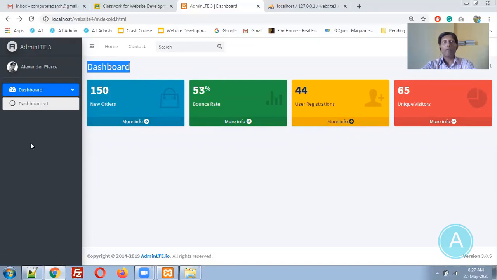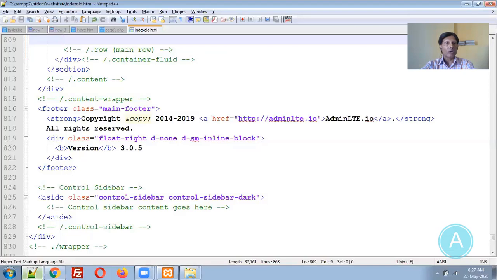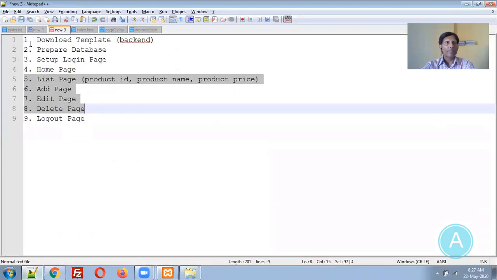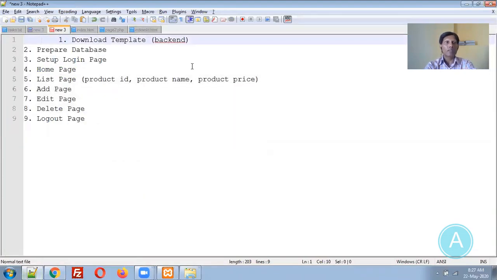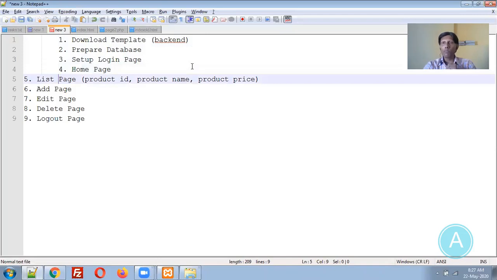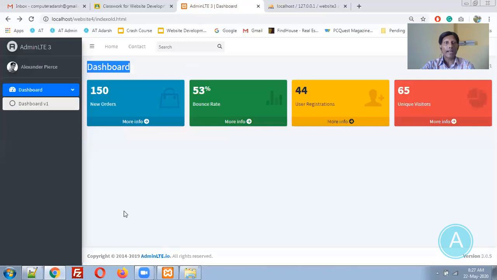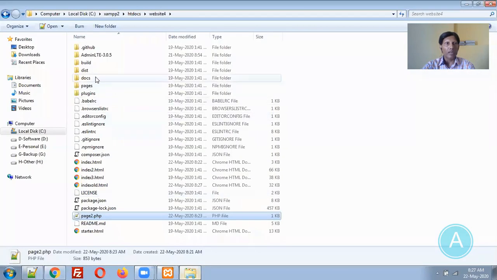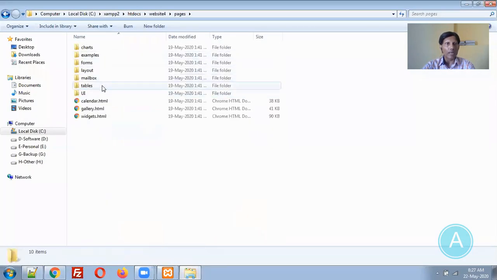Now I would like to add one more option over here. What more options would I like to add? That is my product listing. So what I have done so far, I have downloaded the templates, that is complete. Database design, that is complete. Set up a login page, that is complete. Set up a home page, that is complete. So now I would like to prepare the list page. List page means product display page. So for that, I need to refer to some reference templates. So let me go to the templates.